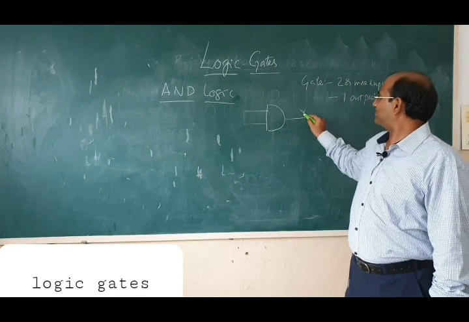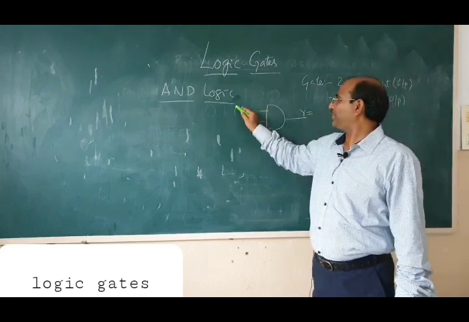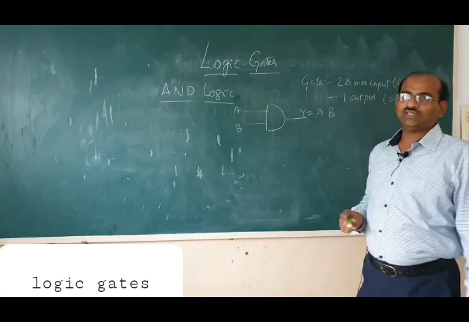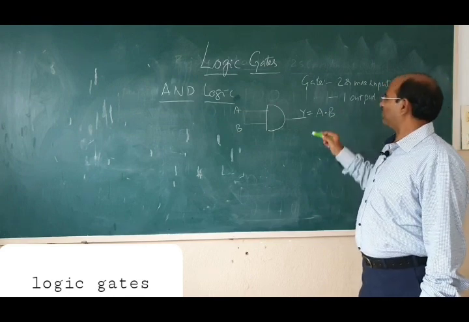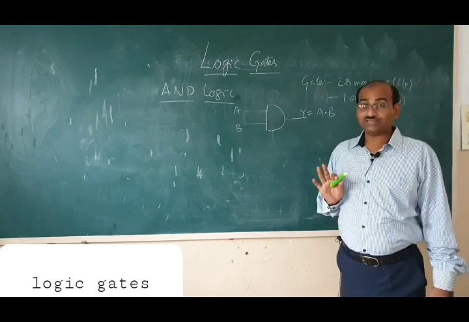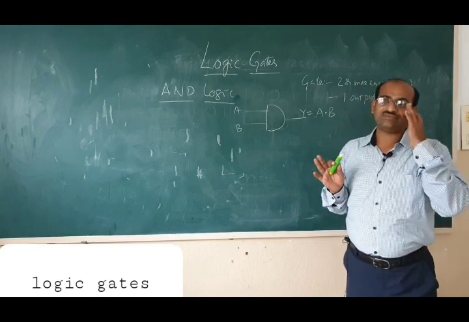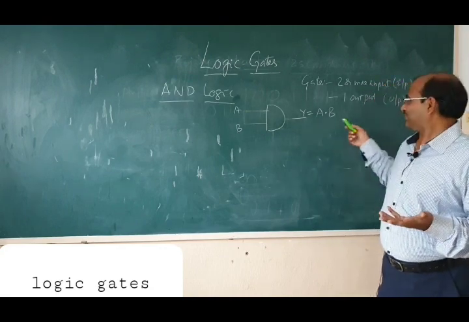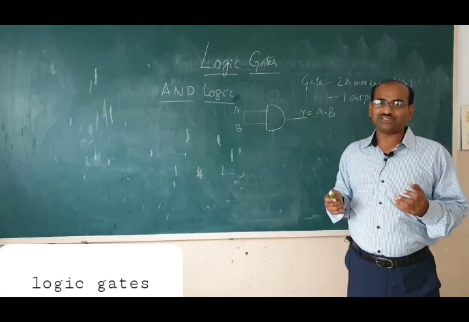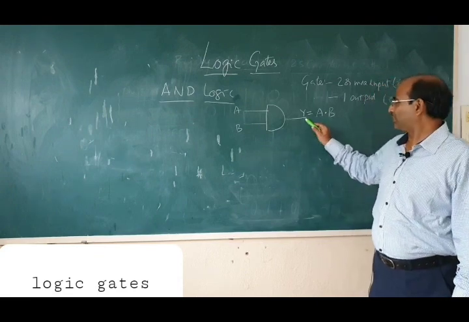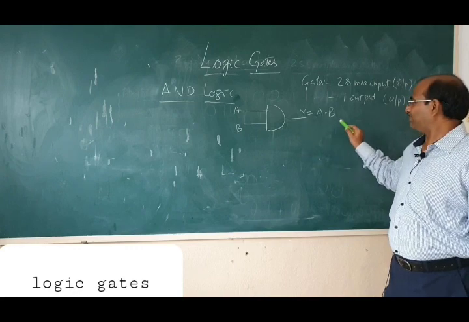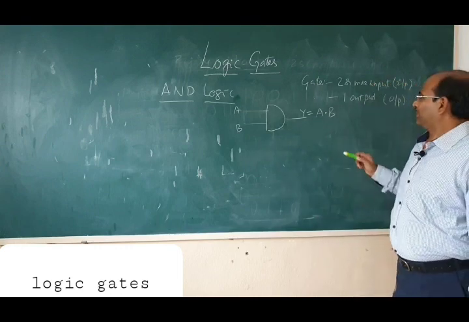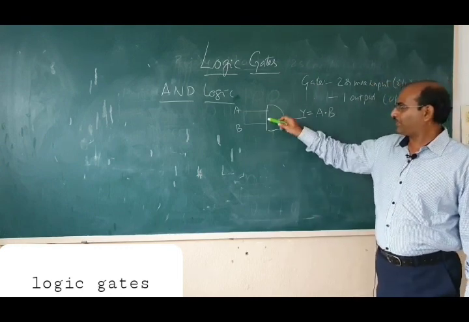The logic expression which relates the output to the input, say A and B are the inputs and the output is Y. We write Y is equal to A and B. That means no symbol between A and B, or you can put a dot. This is not multiplication, please remember, this is AND logic. Even I may sometimes read it as Y is equal to A into B, but actually this is AND logic. We should read this as Y is equal to A and B. And as I said, this is the popular notation.